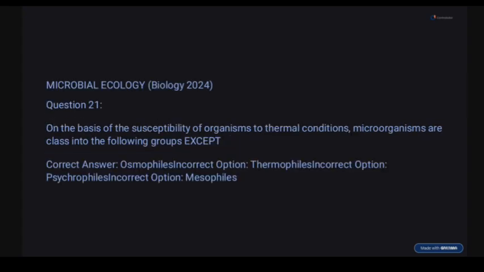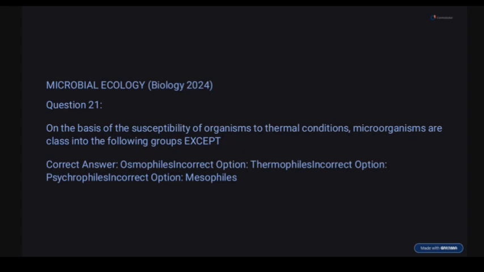So 21. On the basis of susceptibility of organisms to thermal conditions, microorganisms are classed into the following groups. Susceptibility means prone to. So organisms prone to thermal conditions are classified into the following groups, except osmophile. This is actually very wrong.